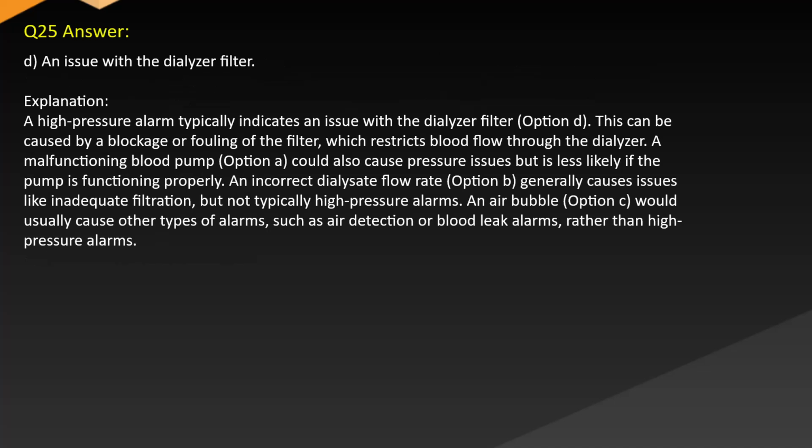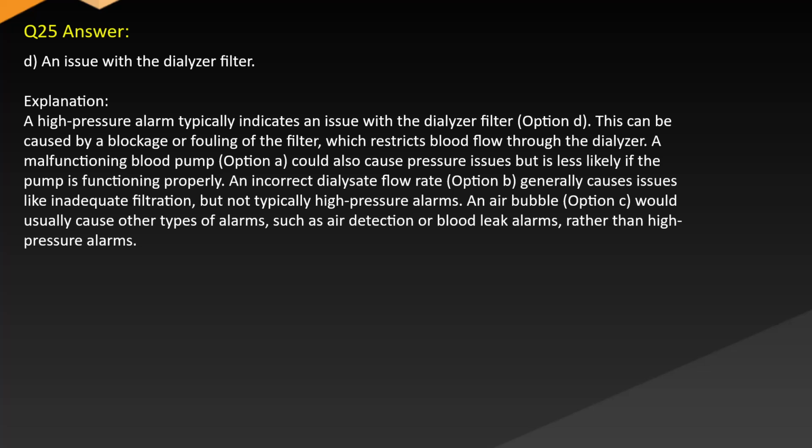Answer: D. An issue with the dialyzer filter. Explanation: A high-pressure alarm typically indicates an issue with the dialyzer filter, option D. This can be caused by a blockage or fouling of the filter, which restricts blood flow through the dialyzer. A malfunctioning blood pump, option A, could also cause pressure issues, but is less likely if the pump is functioning properly.